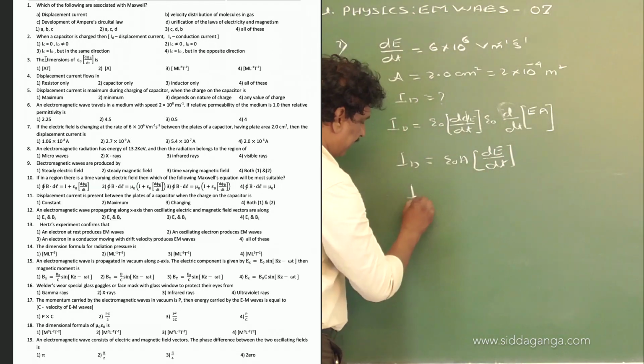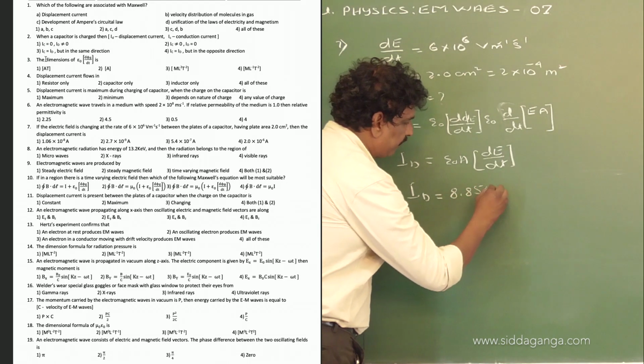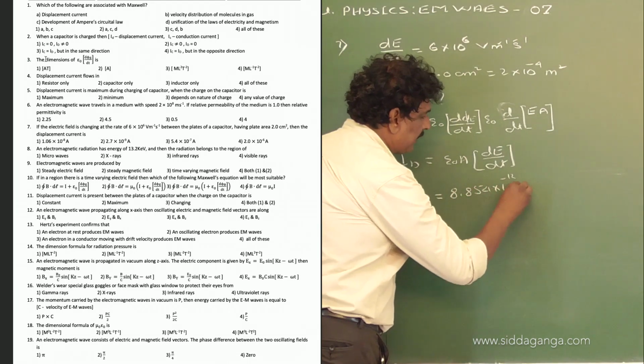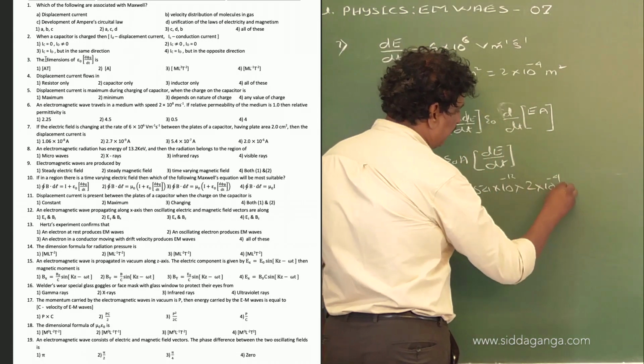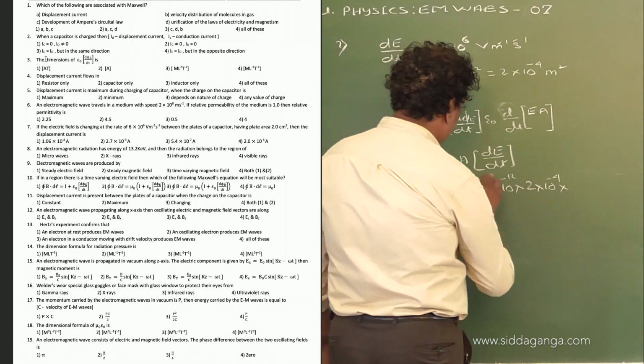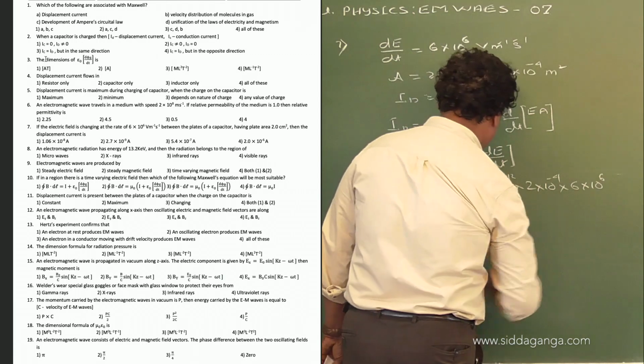Now substituting the values, ID is equal to epsilon naught 8.854 into 10 power minus 12 into 2 into 10 power minus 4 into dE by dt, 6 into 10 raised to the power of 6.